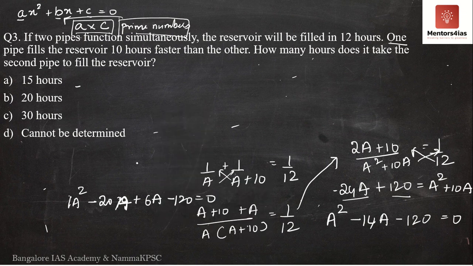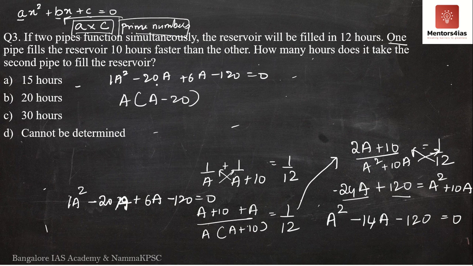So now what I'm going to do is I'm going to write this over here. So we have 1a square minus 20a plus 6a minus 120 is equal to 0. I'll take a common. What do I get? I get a minus 20. I'm taking a common out from a square minus 20a. I get a into, inside the brackets, a minus 20. Similarly, I'm taking 6 common. What do I get still? 6, I take 6 common, a minus 20 is equal to 0.